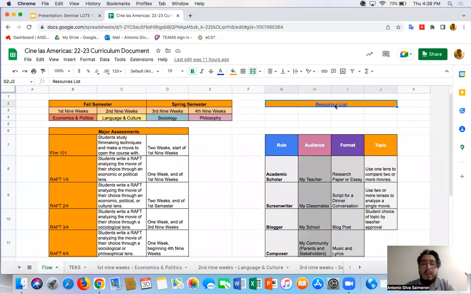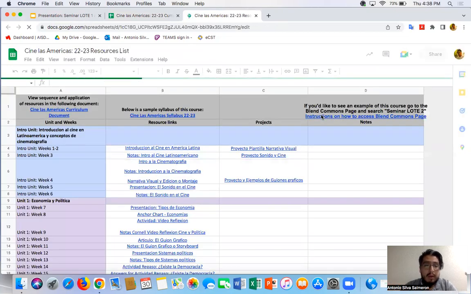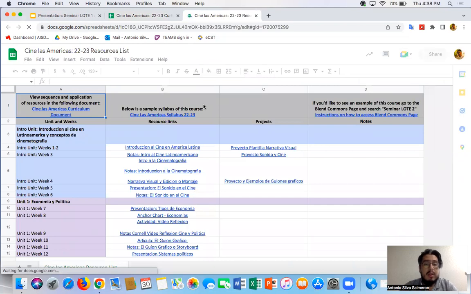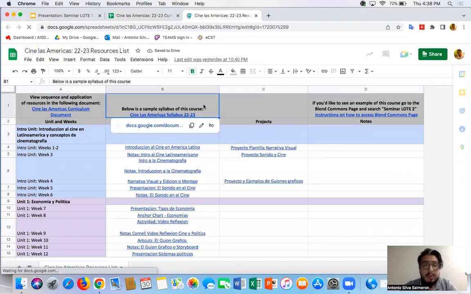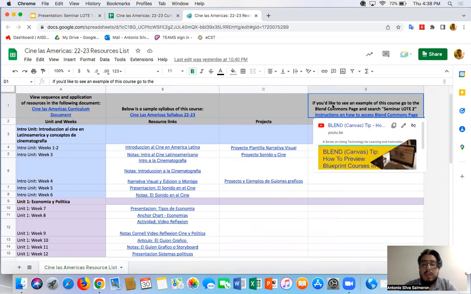And then finally, a resource list. And it's kind of the same format, right? This takes you back to the curriculum document. That takes you to a template of the syllabus. So that's something that you want to use. Definitely make use of that. And then over here, how to access the Blend Commons page, and then how to search up this course example.